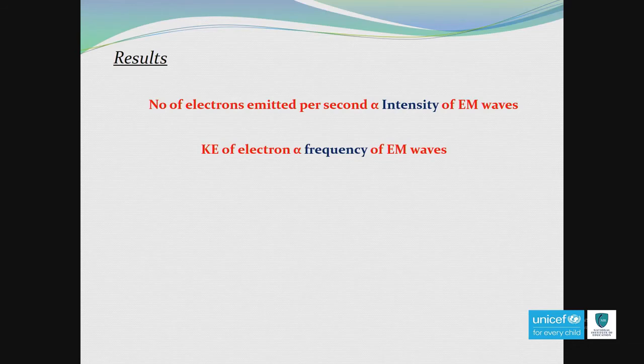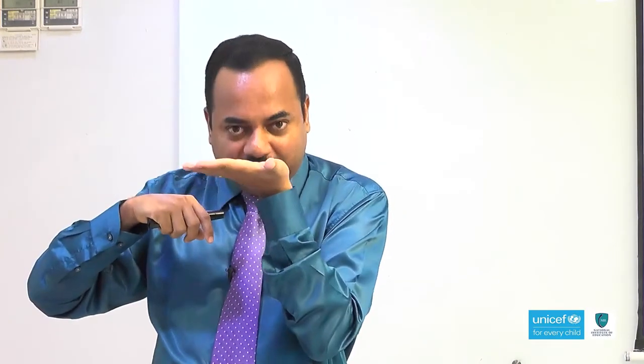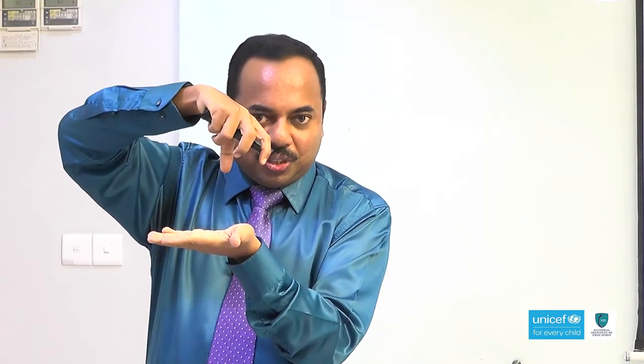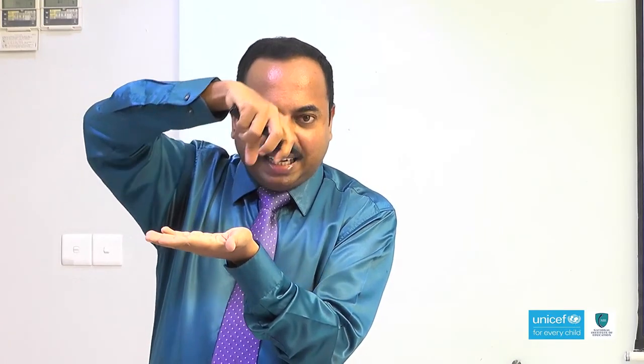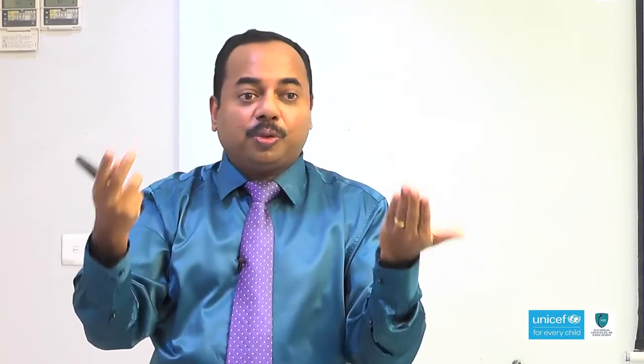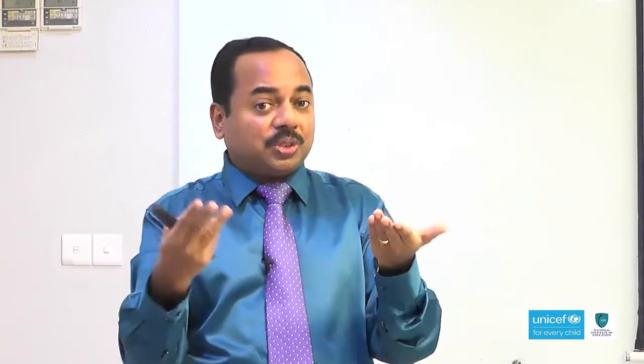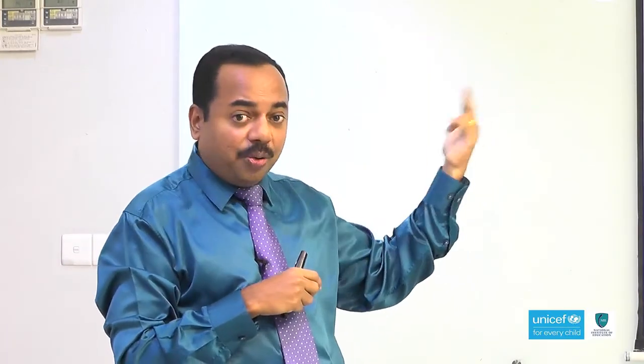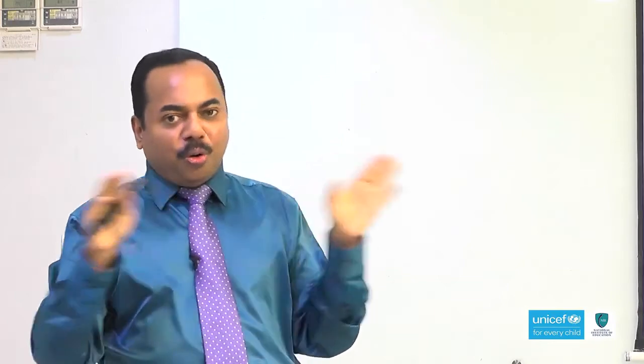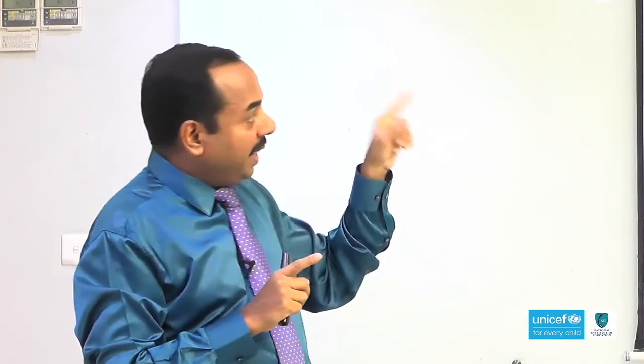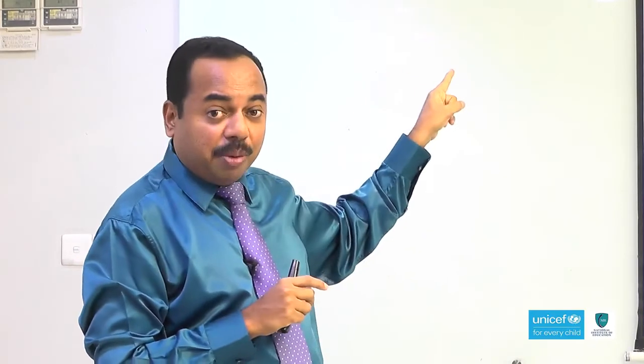But if you check past papers, you can see they ask some questions. For example, if the intensity changes, how does it affect the kinetic energy of the emitted electron? Don't think that they always say intensity changes. In one paper they asked, here there is a metal surface and an electromagnetic source. The distance of the source is increasing. If the distance increases, of course, intensity varies. So, the question is, if the intensity changes, how does it affect the kinetic energy? No doubt, no change, because intensity changes affect only the number of electrons.